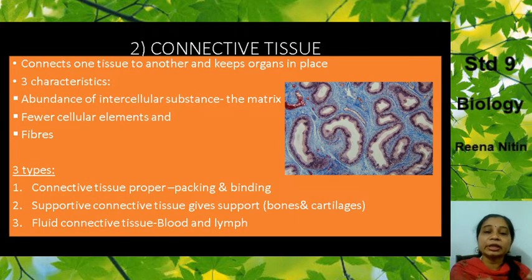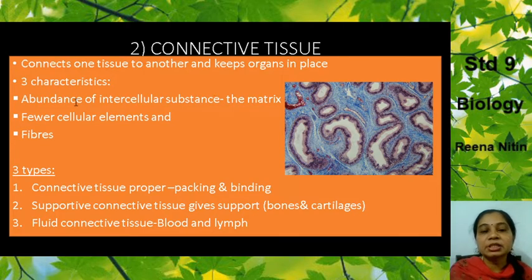Okay, now we come to the next type of tissue, that is the connective tissue. Now what does connective tissue do? It connects one tissue to another and keeps the organs in place. So its main function is to connect the various organs of your body.